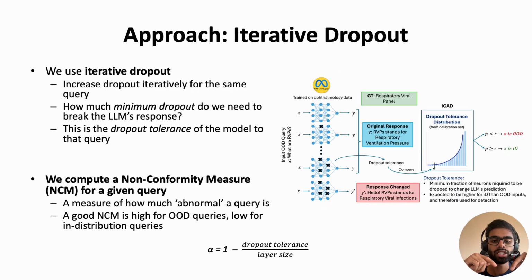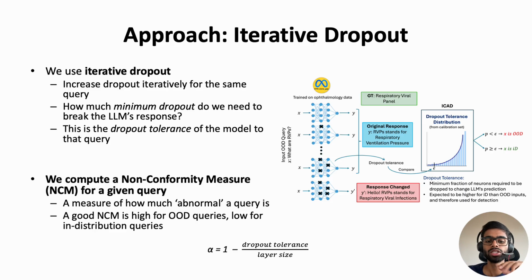So we use this technique called iterative dropout to convert our hypothesis into a framework for out-of-domain detection. Given a query, we ask the query to the model and we get some original response. Over multiple iterations, we keep asking the model the same query, each time introducing a little bit more dropout than the previous iteration. And we continue this loop up to a point where we get a completely different response.